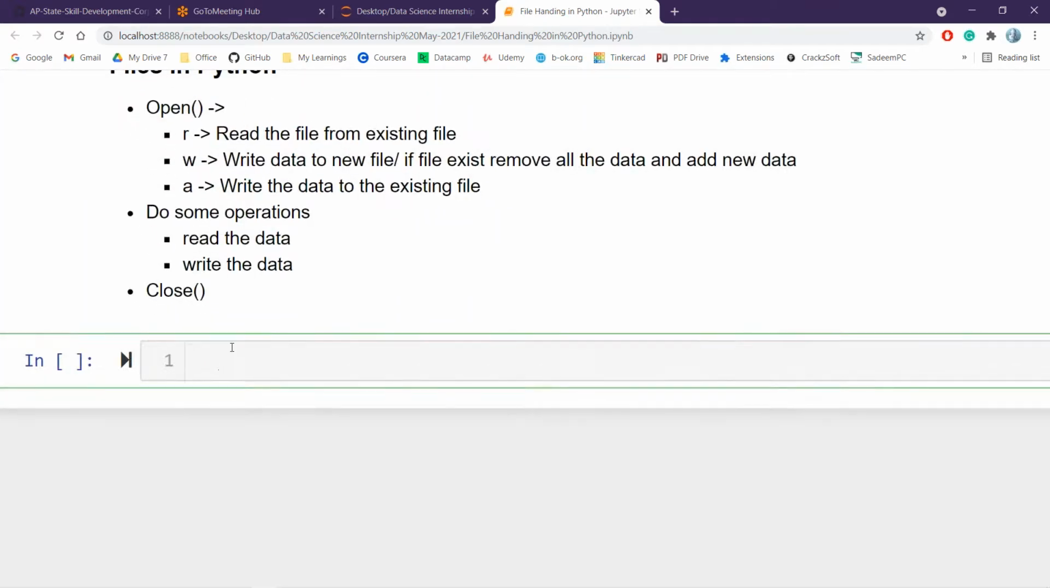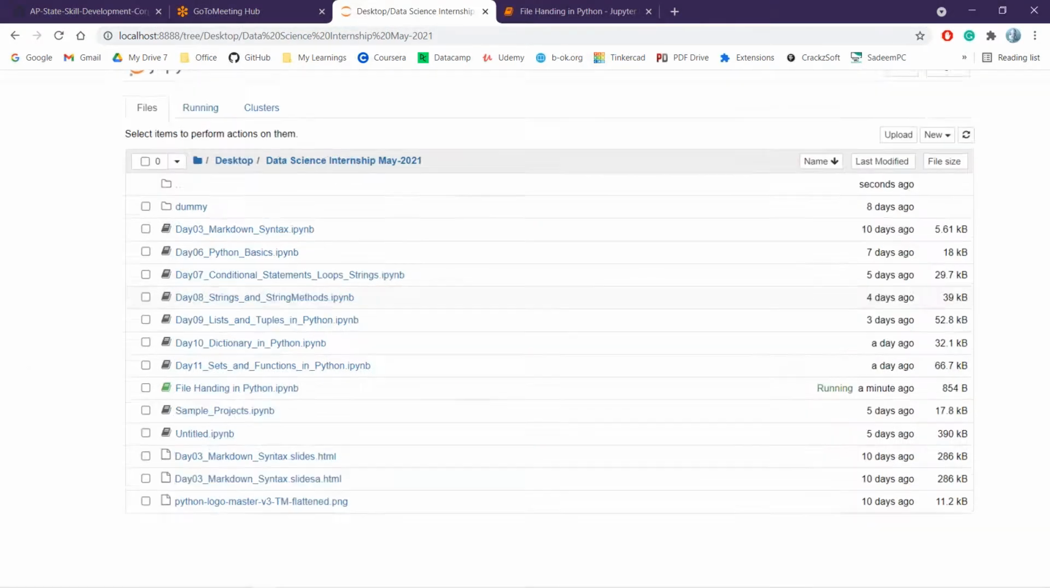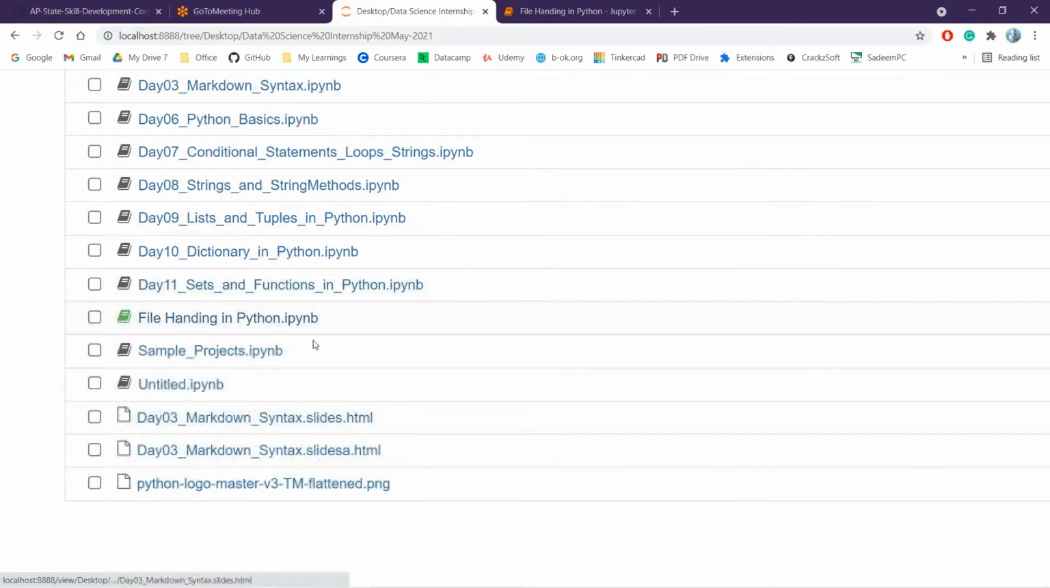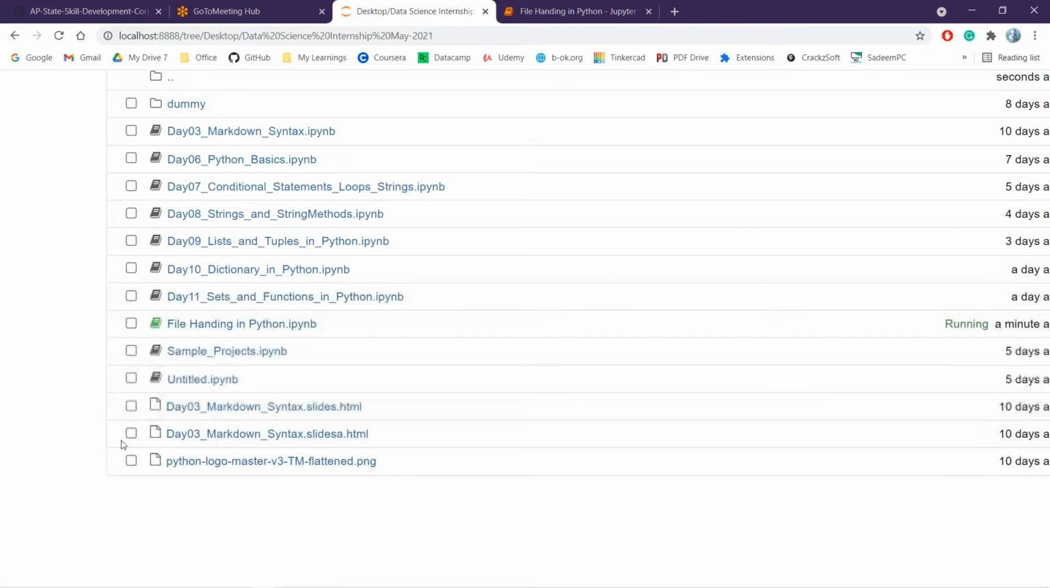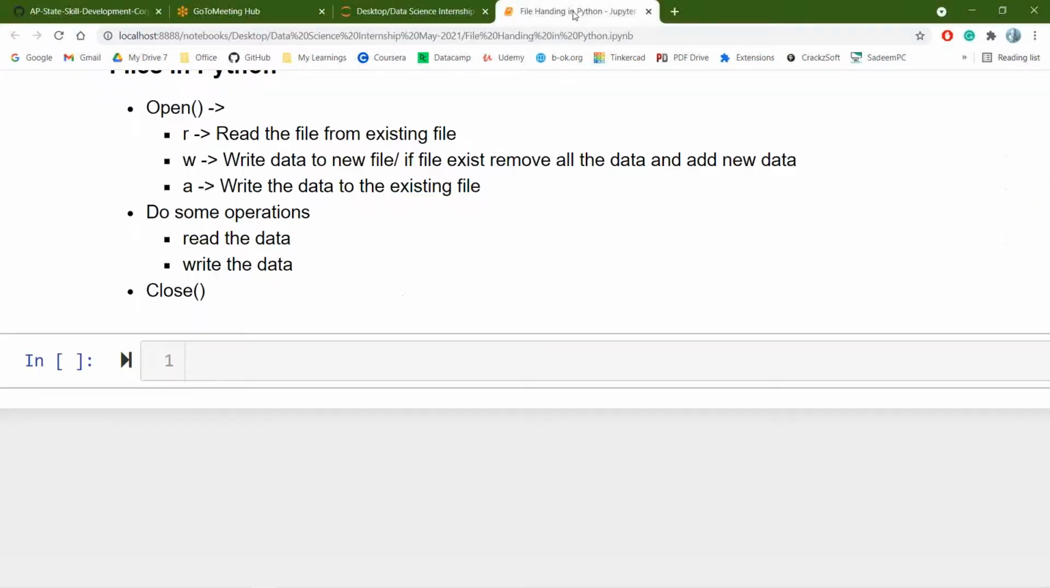So for example, if you observe my directory, I am not having any text file. There is no text file called file.txt. Now, if I am trying to open a file, let me take it as a variable, open file.txt.